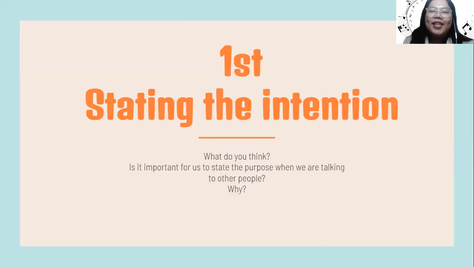So the first one is stating the intention. What do you think, class? Why is it important for us to state the purpose when we are talking to other people? Maybe you can pause this video first and think about the reason. There are so many reasons, and I already concluded some of them. The first one, we can criticize other people politely, or we can say something to get particular information. Besides that, by stating the intention, we can also keep a good relationship with other people too.